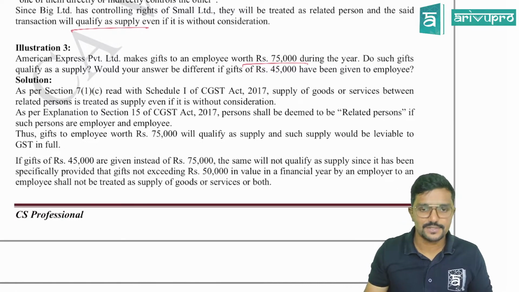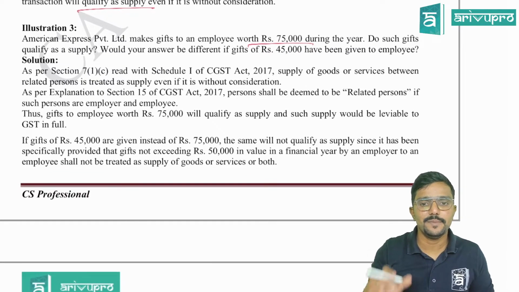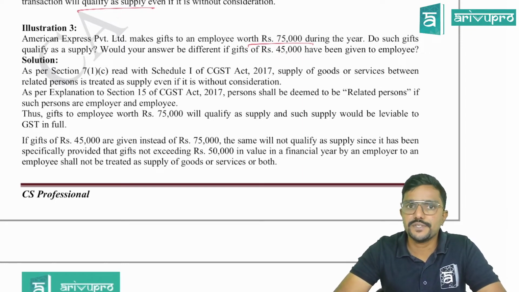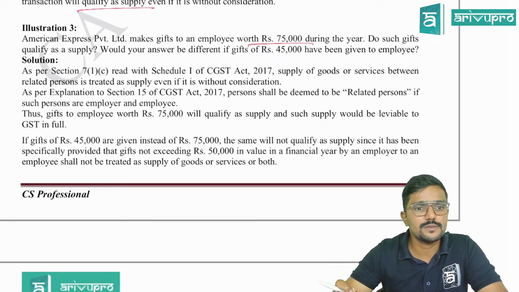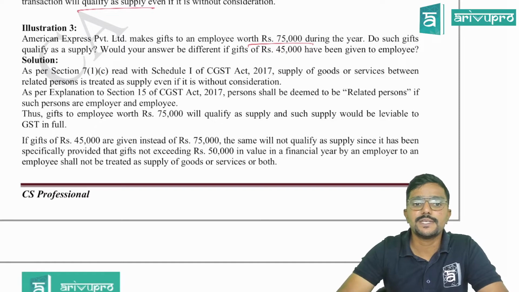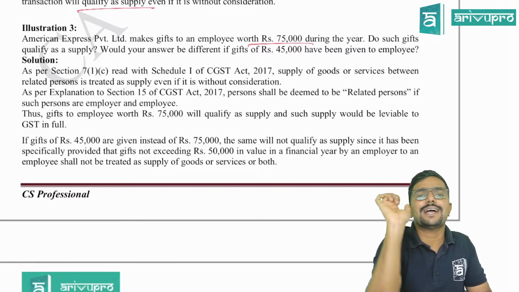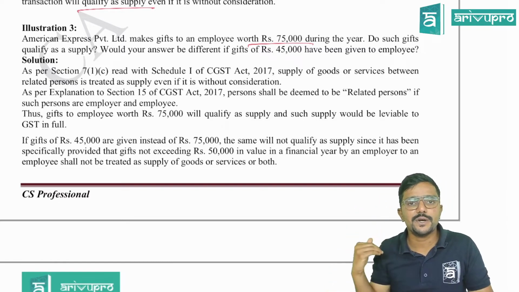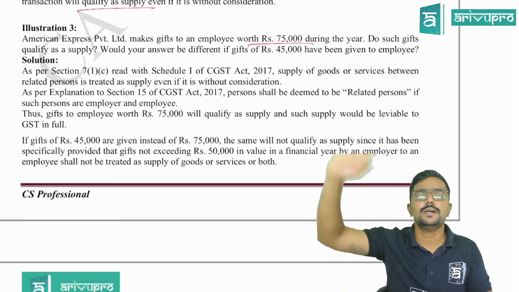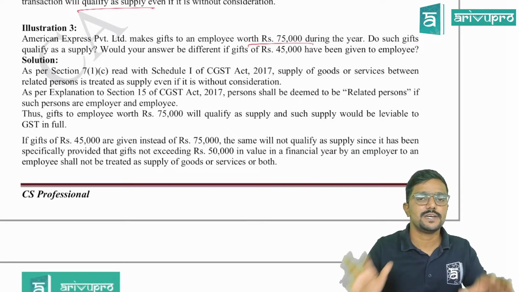Clear? Yes. Let me read this. As per section 7(1)(c), read with schedule 1 of CGST Act 2017, supply of goods or services between related persons is treated as supply even if it is without consideration. Observe the presentation. This is how, first, you need to give the background of the provisions. Then you need to connect the given case with the provision and give the ultimate answer, whether it is a supply or not.